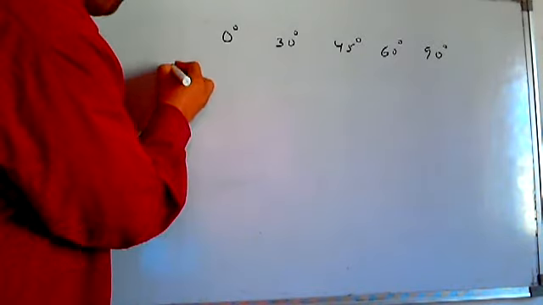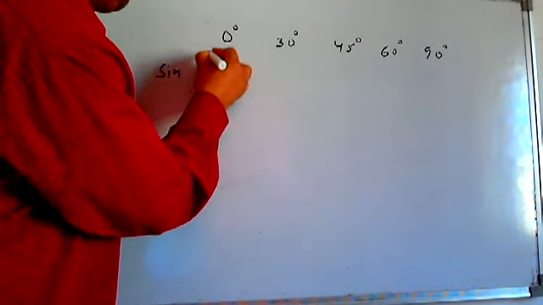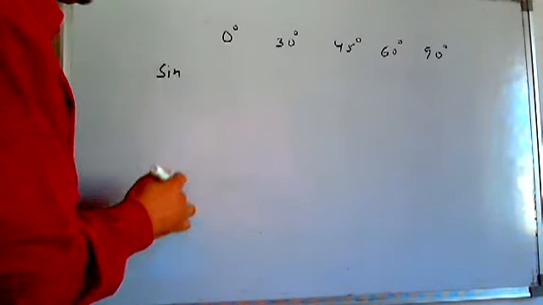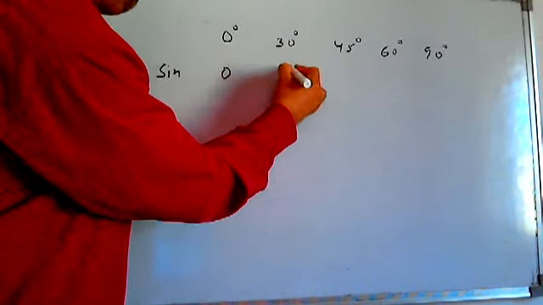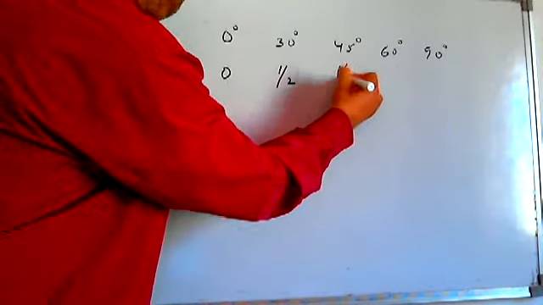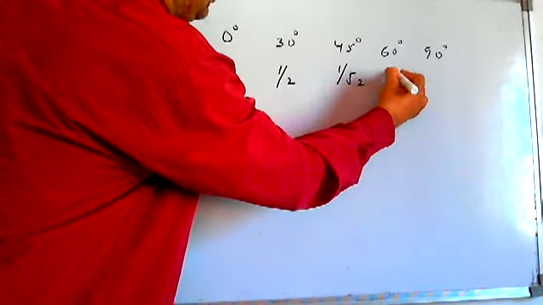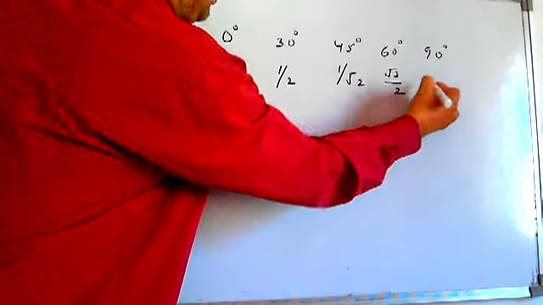Okay, I'm making a table here. Sine 0 degree, it is 0. Sine 30 degree, 1 by 2. Sine 45, 1 by root 2. Sine 60, root 3 by 2.